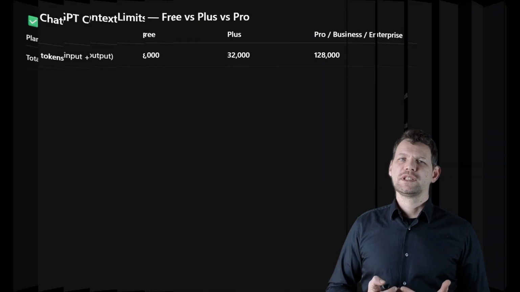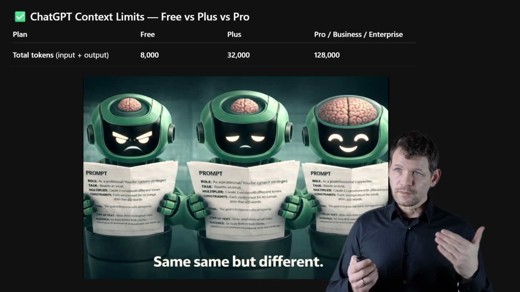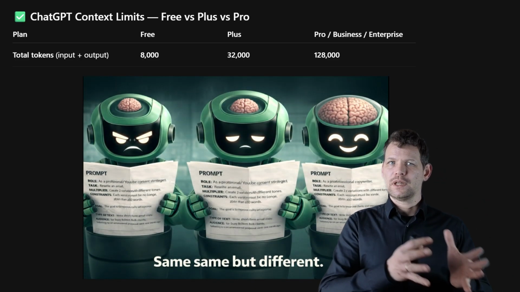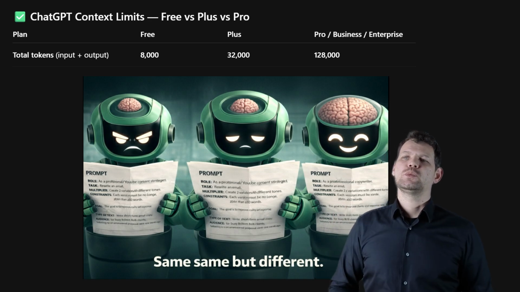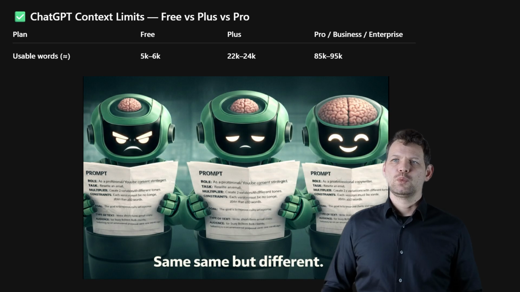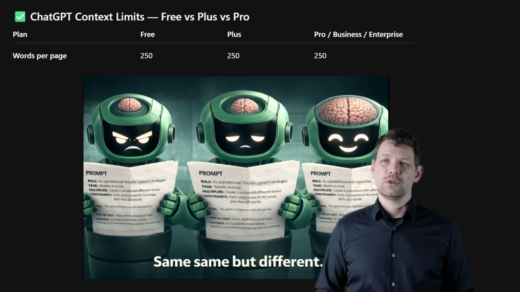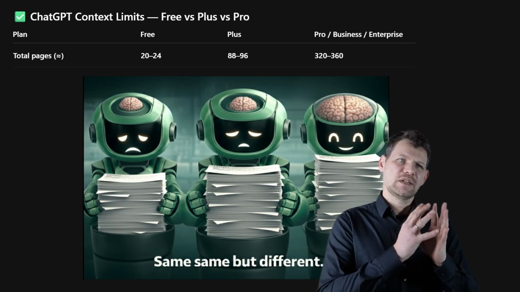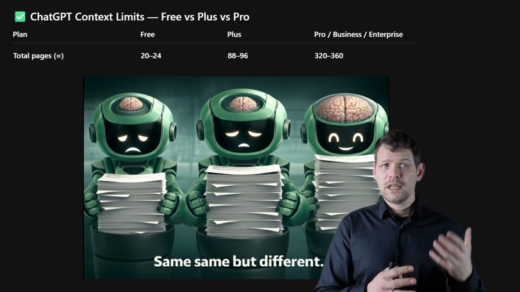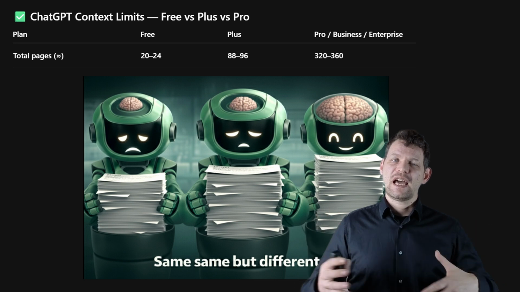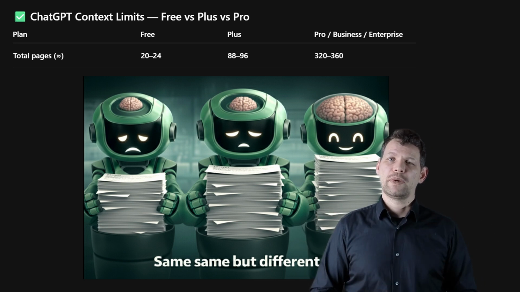So the difference between the models is, as I mentioned, that the free version has 8,000 tokens, where the Business Pro version has 128,000. We can convert that into usable words: how many words is that per page, then total pages. So the free or $8 version can grasp around 20 to 24 pages total.